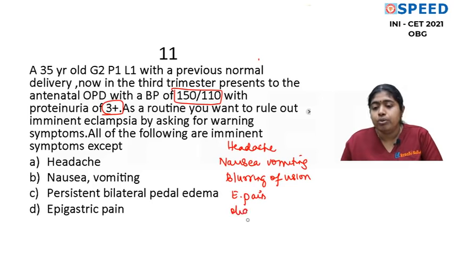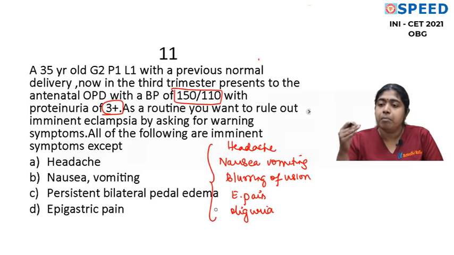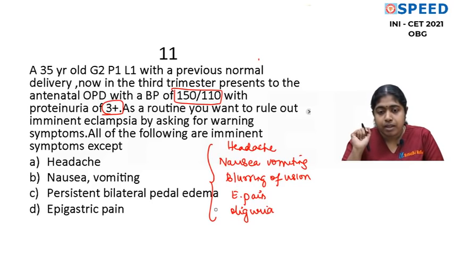You ask her for the urine output, and if she says less, these 5 symptoms, if she has even one symptom, that means it is imminent eclampsia. Okay, she might throw a fit any time in future. So which of the following is the option that is left out here? Persistent bilateral pedal edema has nothing to tell you about whether she will go in for eclampsia or not.